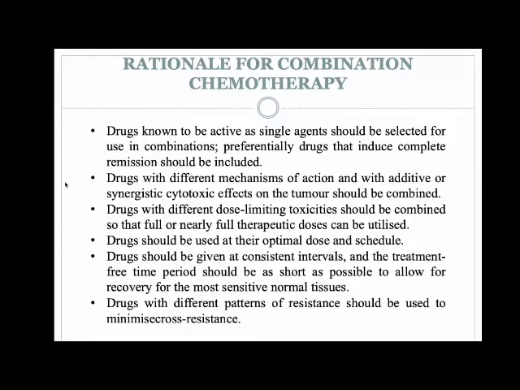The third thing is that you should always choose drugs which have different dose-limiting toxicity. Suppose you chose two drugs to use in combination chemotherapy, both of which cause myelosuppression. Then you will end up with a patient who has severe febrile neutropenia, and you might lose the patient to the myelosuppression, without the patient even having a chance to recover. So you should use drugs which have different toxicities, so that they can be used in their full or nearly full therapeutic doses. That is the other point you should remember: use drugs with different dose-limiting toxicities.